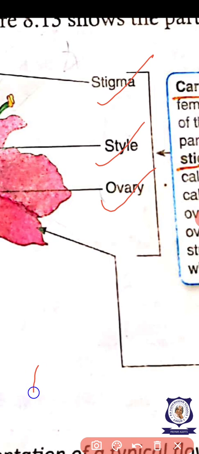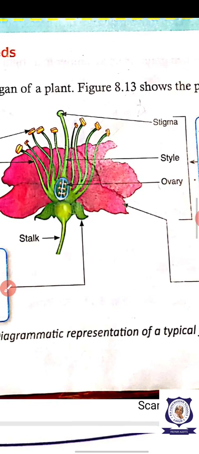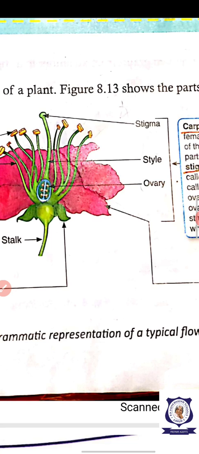The ovary is somewhat bulged and the style is a lengthy one, and the head is called the stigma. So: ovary, style, stigma. Okay, understand? Now see in this picture: ovary, style, stigma. Can you see the picture?